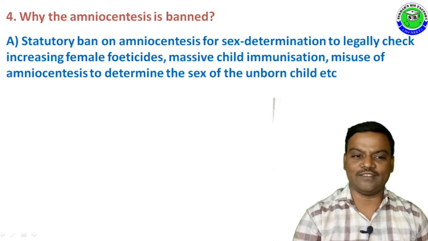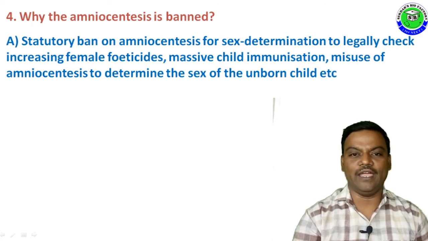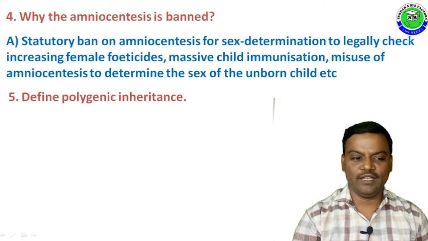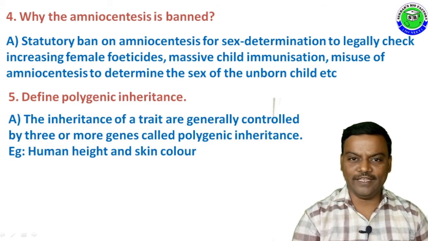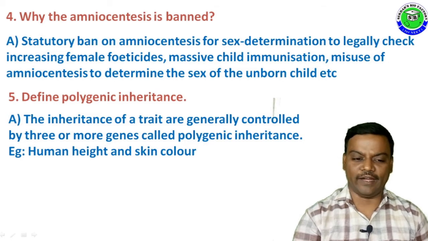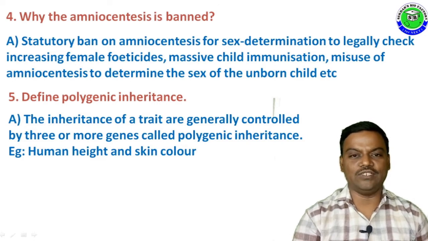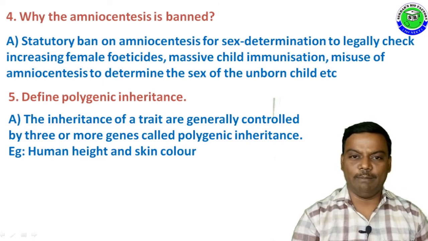Amniocentesis is banned in India. Question number 5. Define polygenic inheritance. The answer is, the inheritance of a trait generally controlled by 3 or more genes is called polygenic inheritance. Best examples for polygenic inheritance are human height and human skin color.